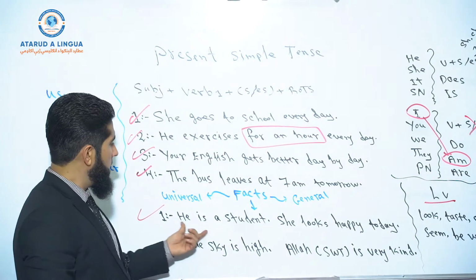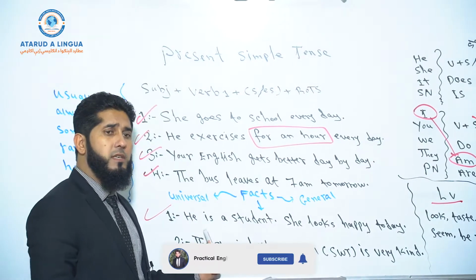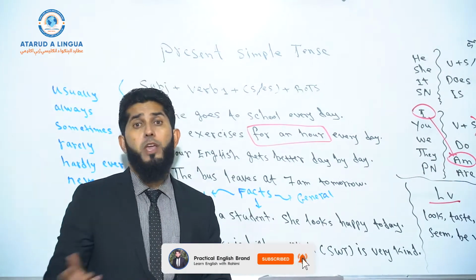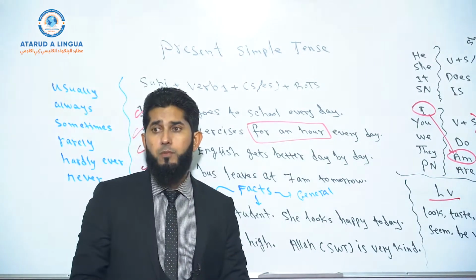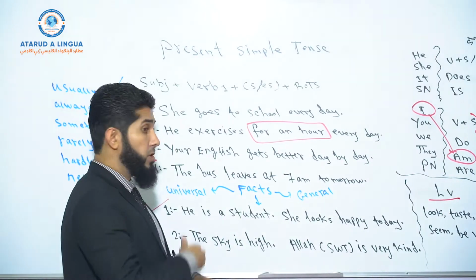Okay. He is a student. What kind of fact is this? It is a general fact and it is changeable. He may not be a student in the future. After a few years, he may be a doctor or an engineer, right? So it's a changeable fact.